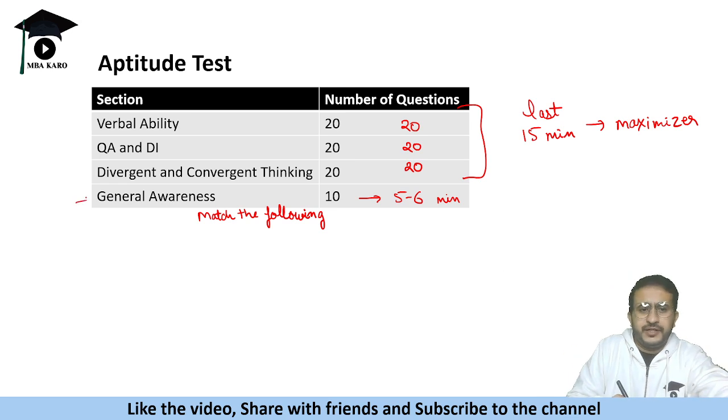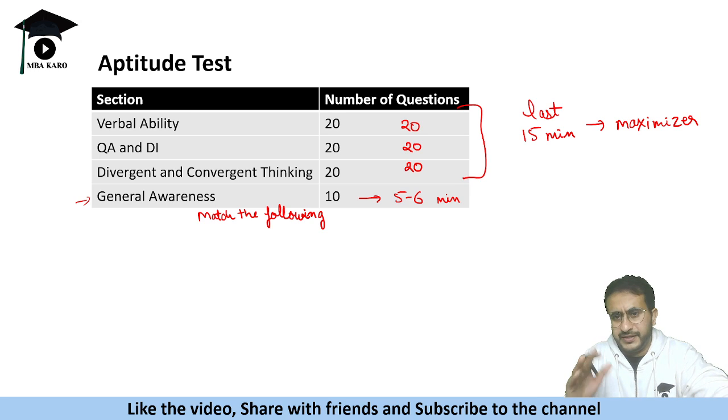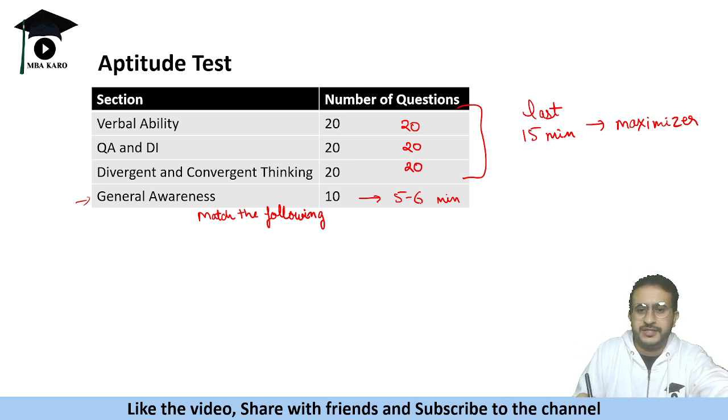General awareness we talked, it is either you know or you do not know, right? There is no third thing that you will think and some thought will come to your mind, you will understand the author or something like that. You do not have to do any calculation, so it is pretty much doable.